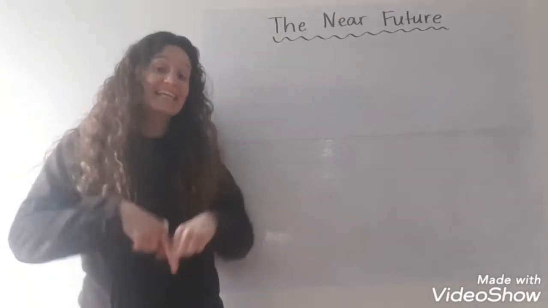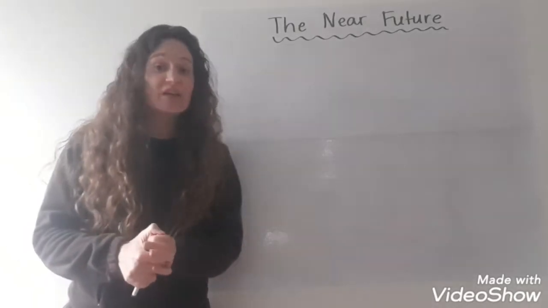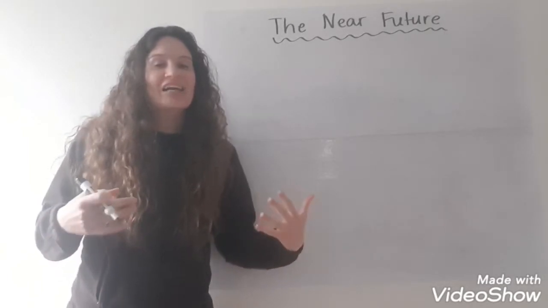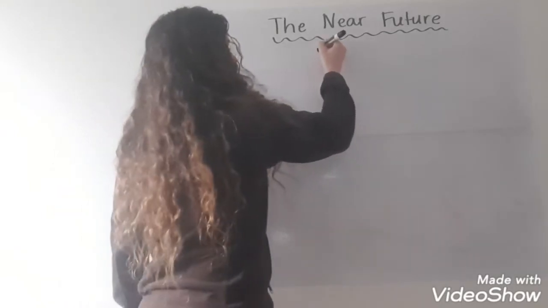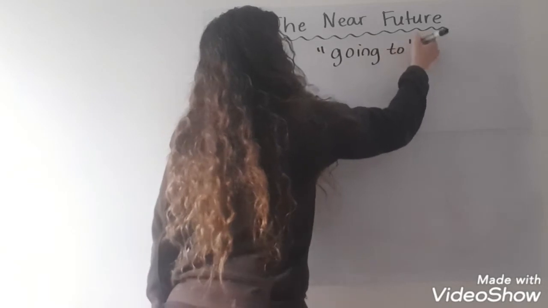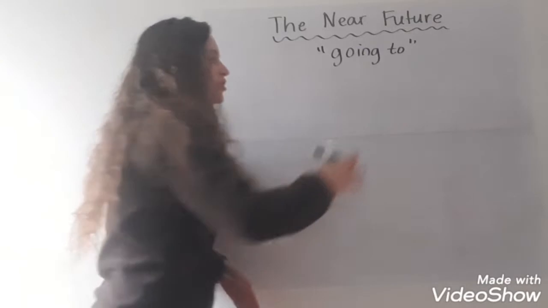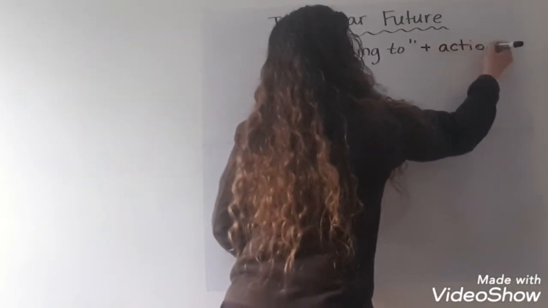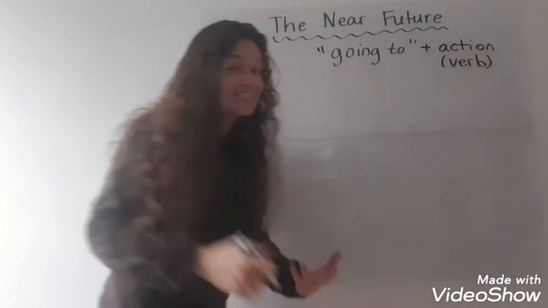Future is in English, and then we'll be able to understand it a little bit better in Spanish. So in English, whenever we're using the near future, we're talking about what something is going to happen. So we always use this word going to. All right? In English, phrases that have going to plus an action or a verb is the near future.